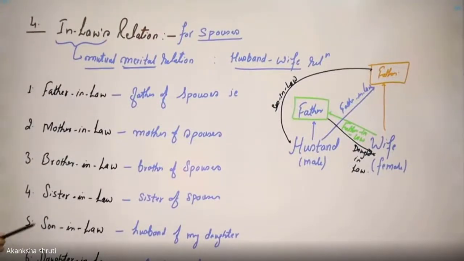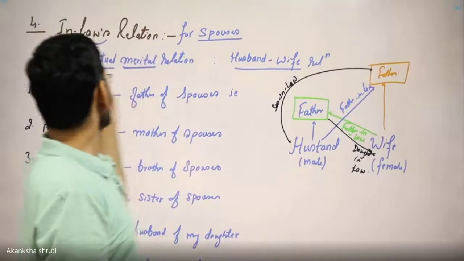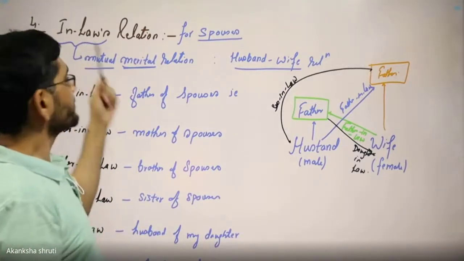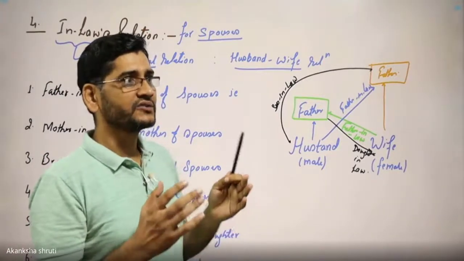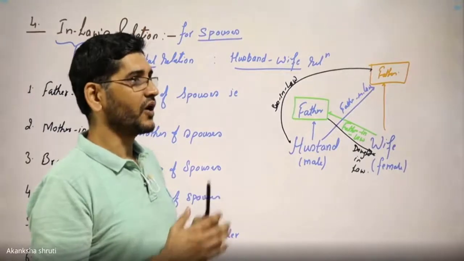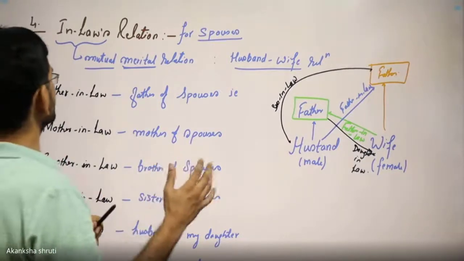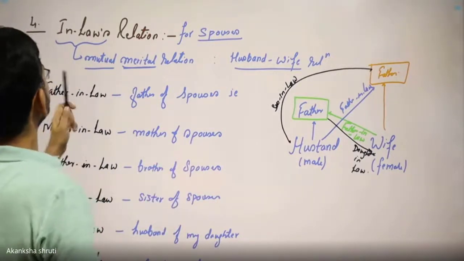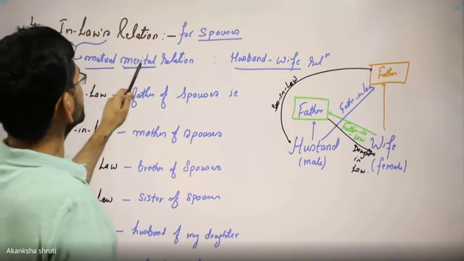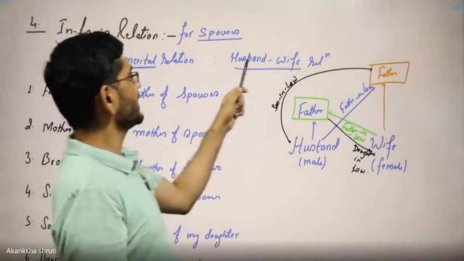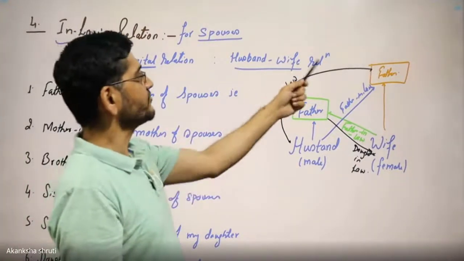Students, the next relation is the in-laws relation. The term in-law tells you are bound with some rule. What is that rule? That is the great rule of our society called marital relation or marriage relation, which is quite difficult to alter. This in-law relation is because of the marriage. After marriage, the male becomes husband and the female becomes wife. So it is the husband-wife relation.